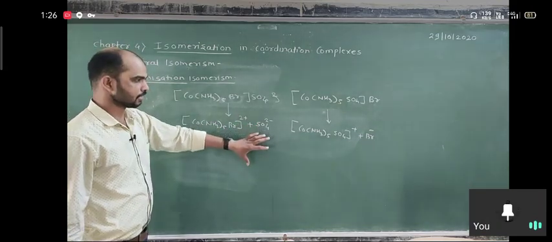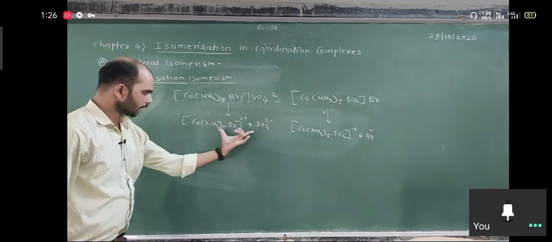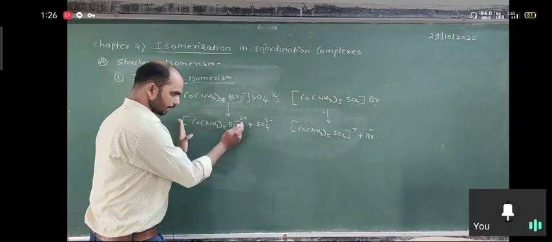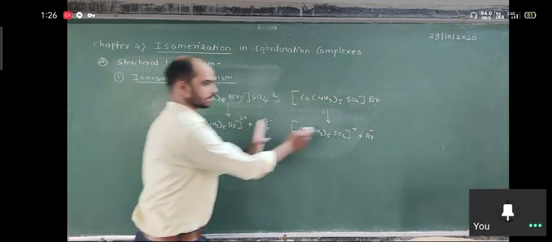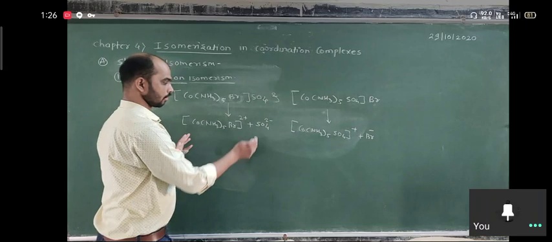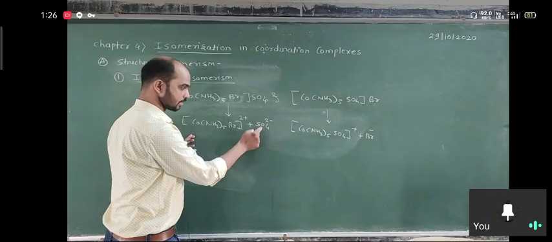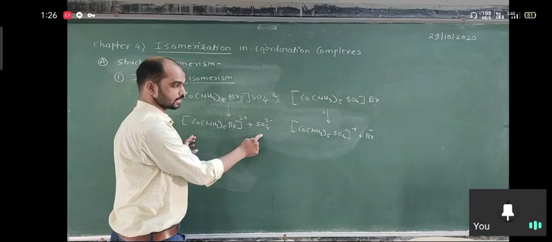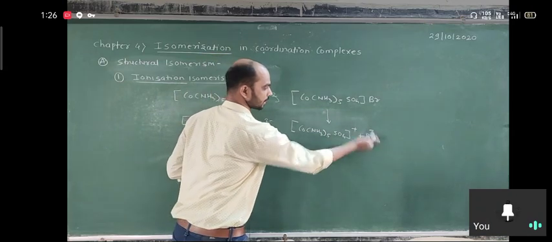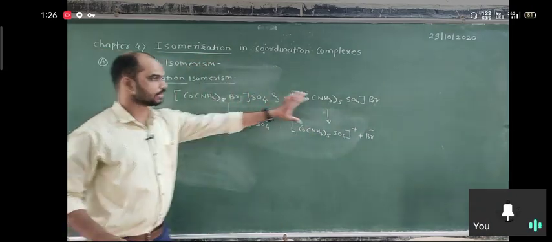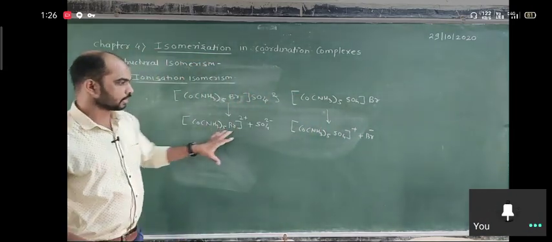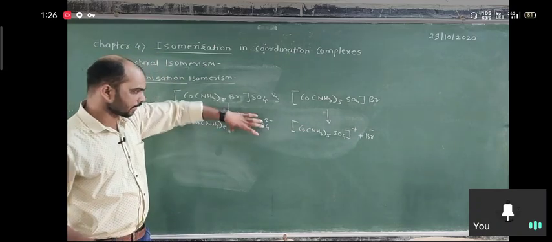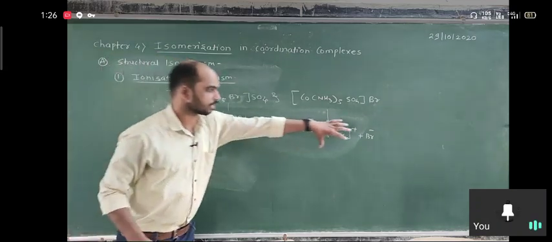Let us just see which ions are formed. In that case, the cation is different from this cation, and the anion formed in the first case is different from the anion formed in the other case. So both have the same molecular formula, but the cation and anion in the first case are different from those in the second case.